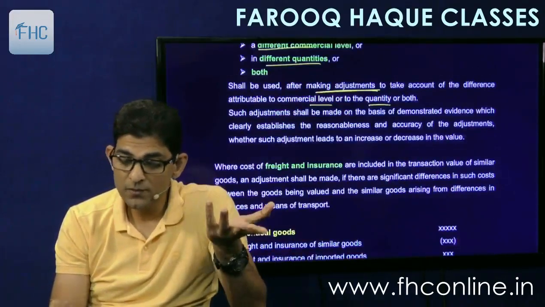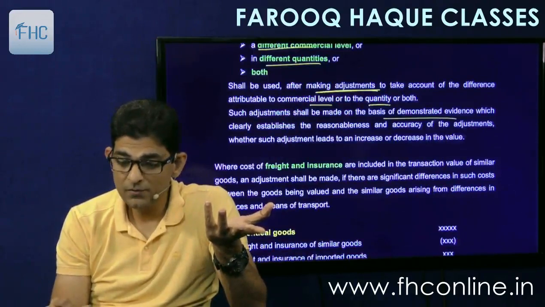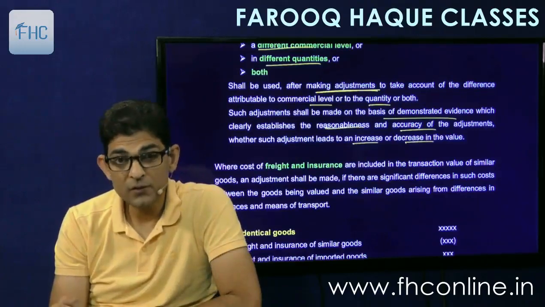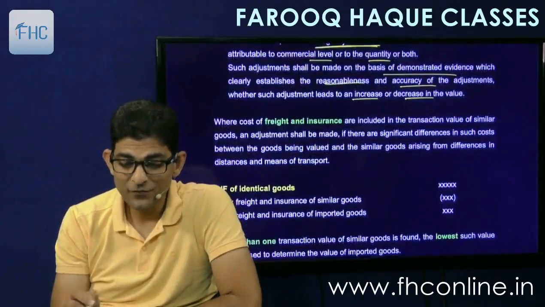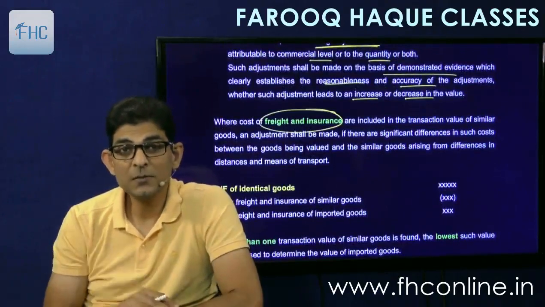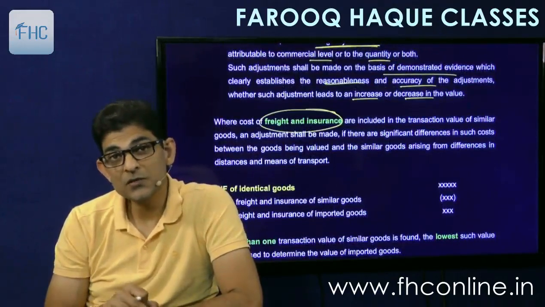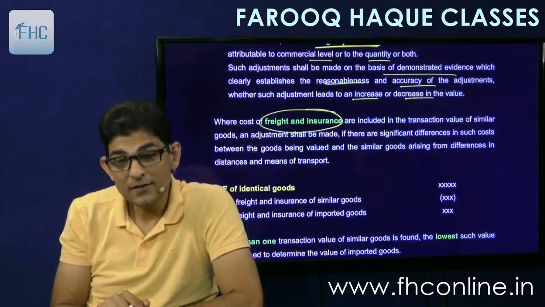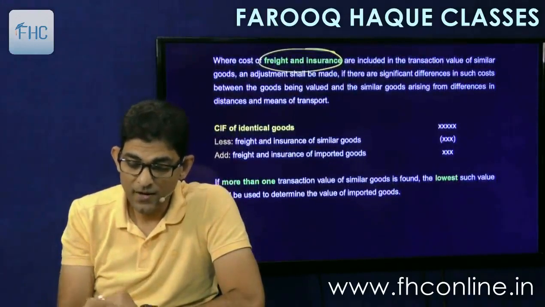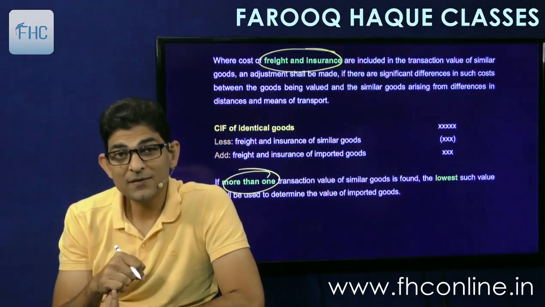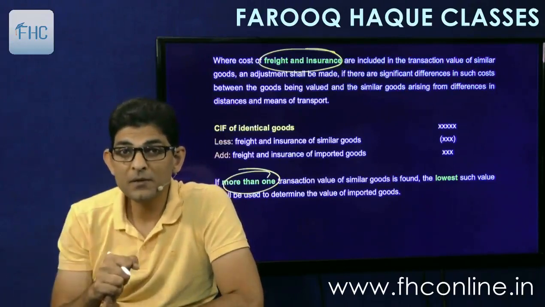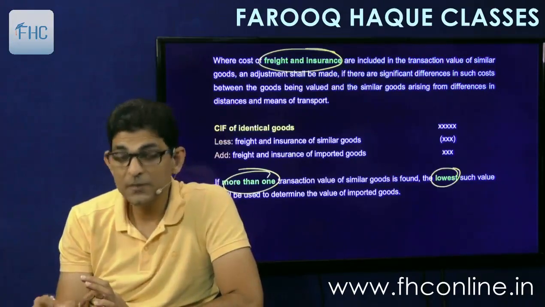Such adjustments have to be demonstrated by evidence. Simple. And reasonableness and accuracy has to be proved. It can lead to an increase or decrease in value. Secondly, if there is a considerable difference in freight and insurance, then that will also be adjusted. So your freight and insurance will be reduced and my freight and insurance will be added. Simple. And if more than one value is determined, a lot of similar goods were imported and we have got a lot of comparable quantity and comparable level, then the lowest will be taken.